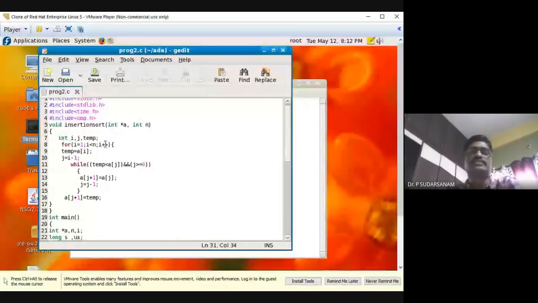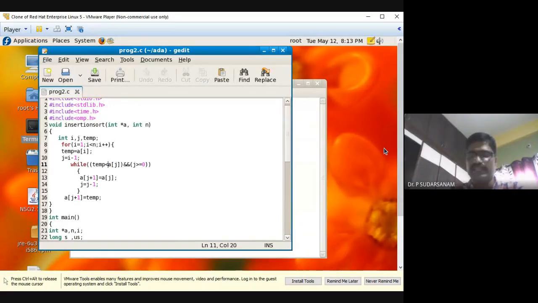That's it. Next, here I have taken one temporary variable: temp is equal to a of i. Next, I have taken j values on the left hand side of the i location, so j is equal to i minus 1. Once you take this, next I have written while j is greater than or equal to 0, second statement, and temp is less than or equal to a of j. So there I have written a of j is greater than or equal to k in the algorithm. That is left to you how to write it. You can write it the same way or in your own way, no problem. You can even write it as greater than temp, nothing will happen.